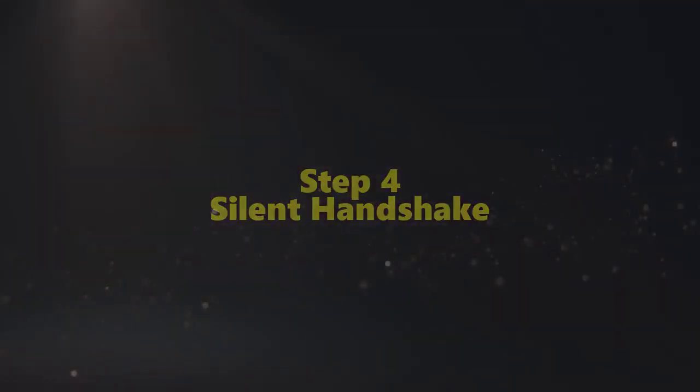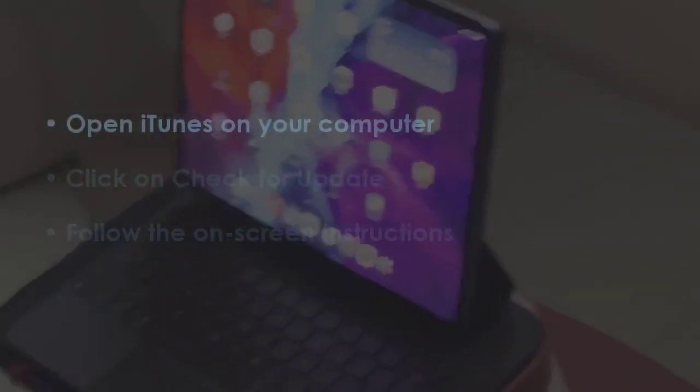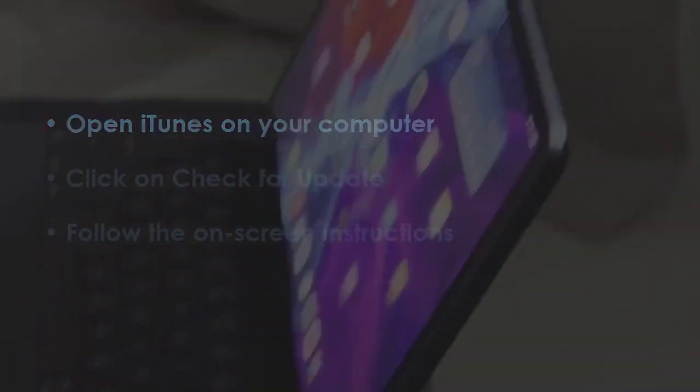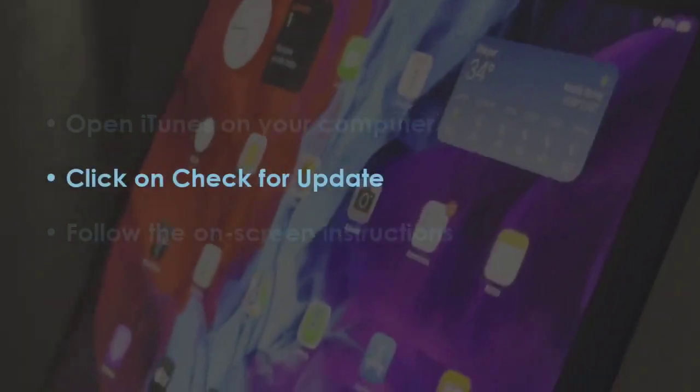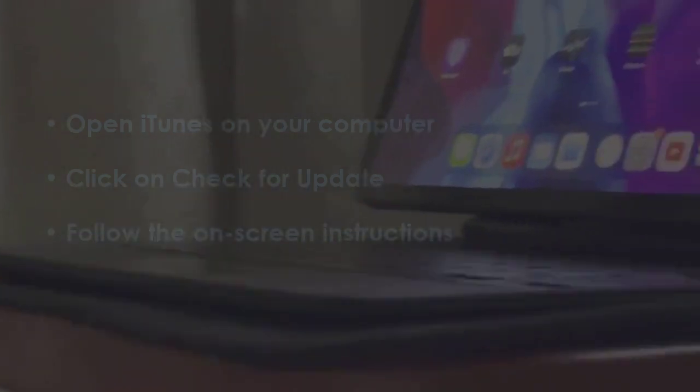In the next step, open Settings. Now select Apple ID. Next, tap on Logout. In the next step, launch iTunes on your PC. After that, tap on Check for update. After that, complete the steps shown. You are good to go.